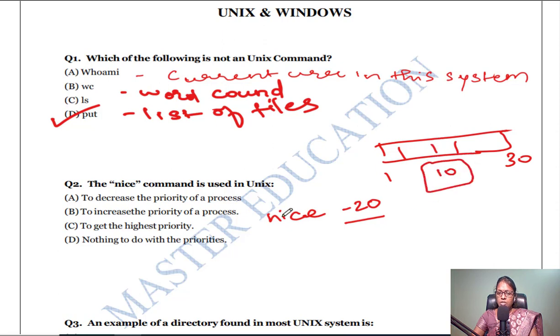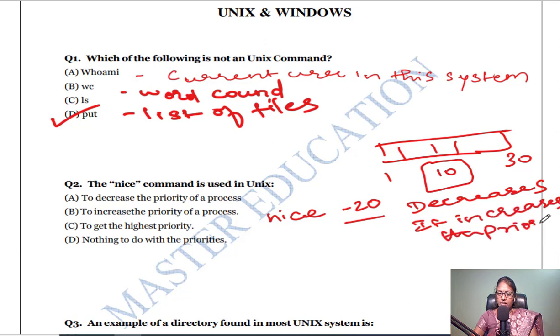When you are giving a minus value, the nice value is decreasing, and you are increasing the priority. So decreasing the nice value increases the priority of the process.